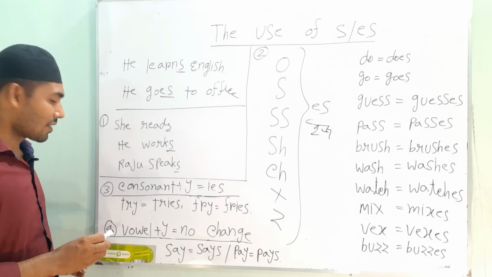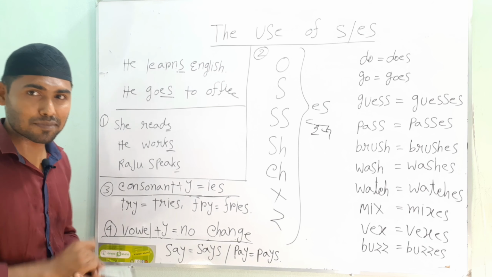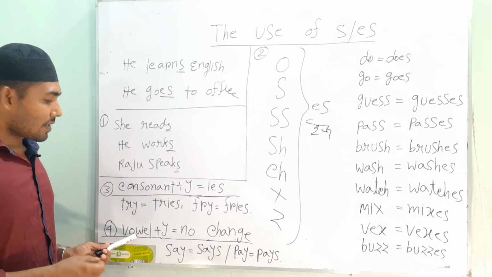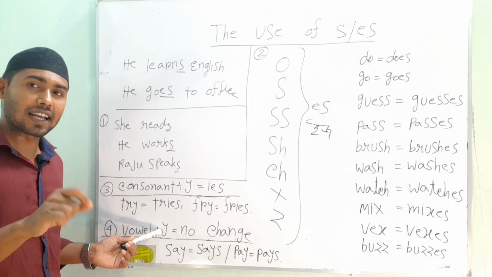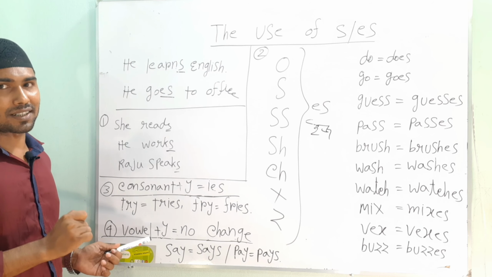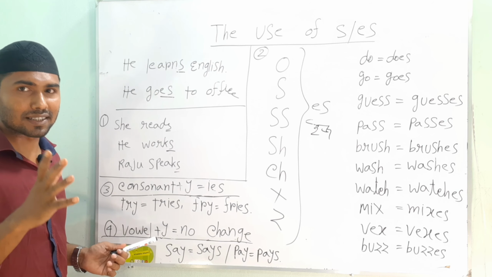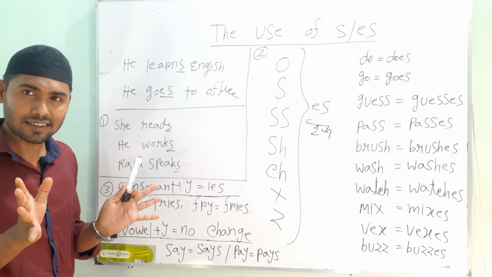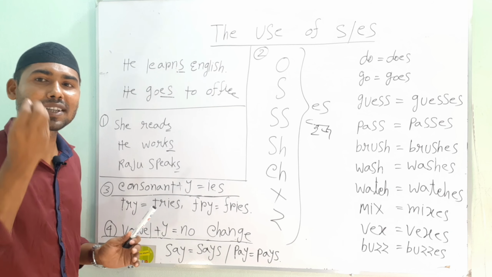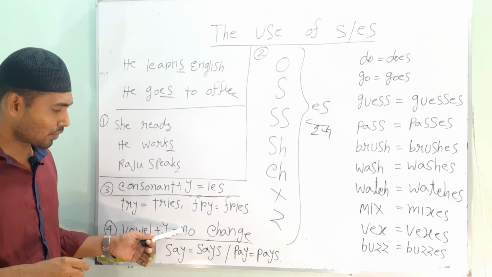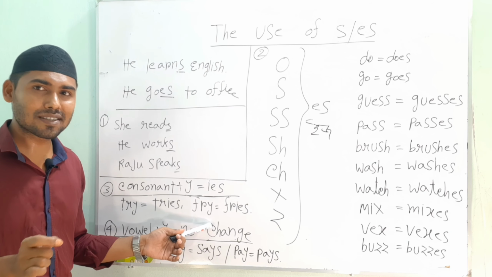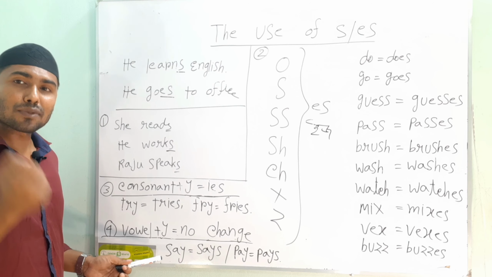Now move to the fourth part. This is the last part. In this lesson we learn what happens if the verb ends in y with a vowel before it. That means if the last letter is y and before this y we have a vowel, that time there is no change.